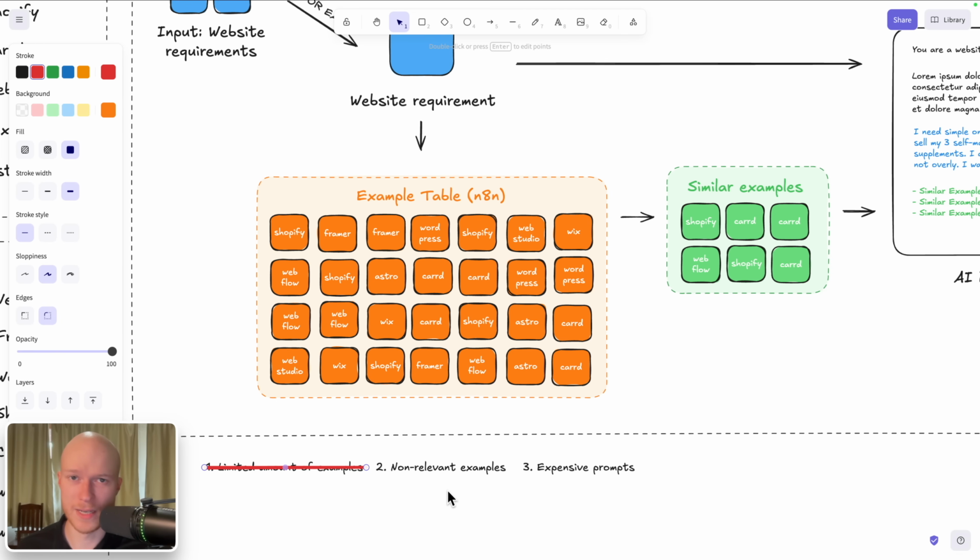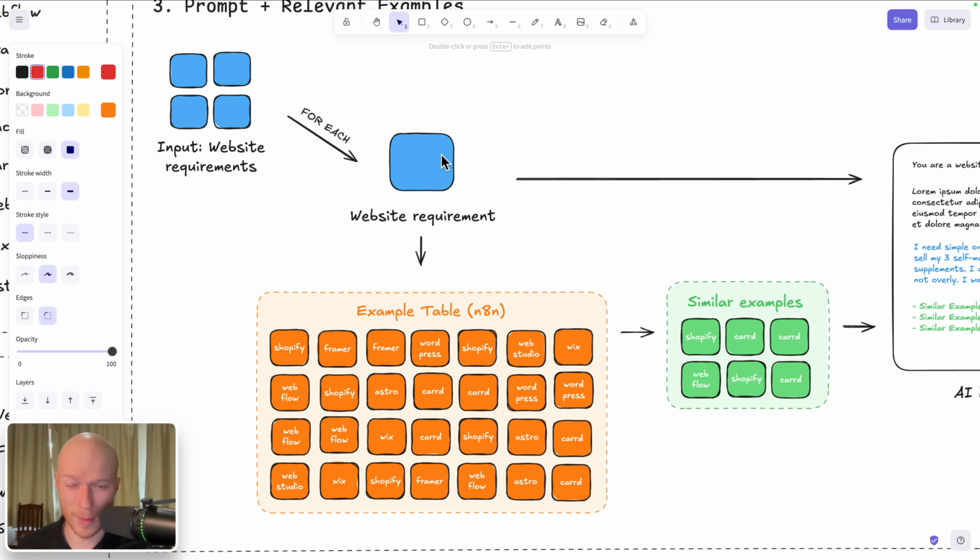Also, the second problem is immediately resolved, non-relevant examples. If we can put thousands of examples in here, we can create examples for any type of imaginable scenario. So whenever a new website requirement comes in, we will always find some relevant examples for it, because we just have such a huge amount of examples to choose from.